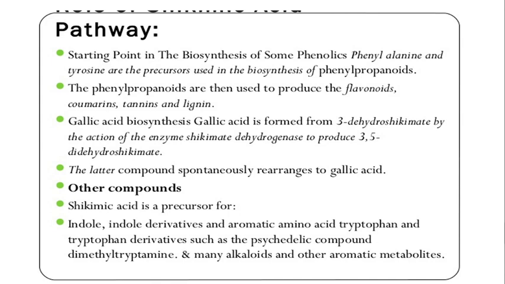All these are produced from shikimic acid.